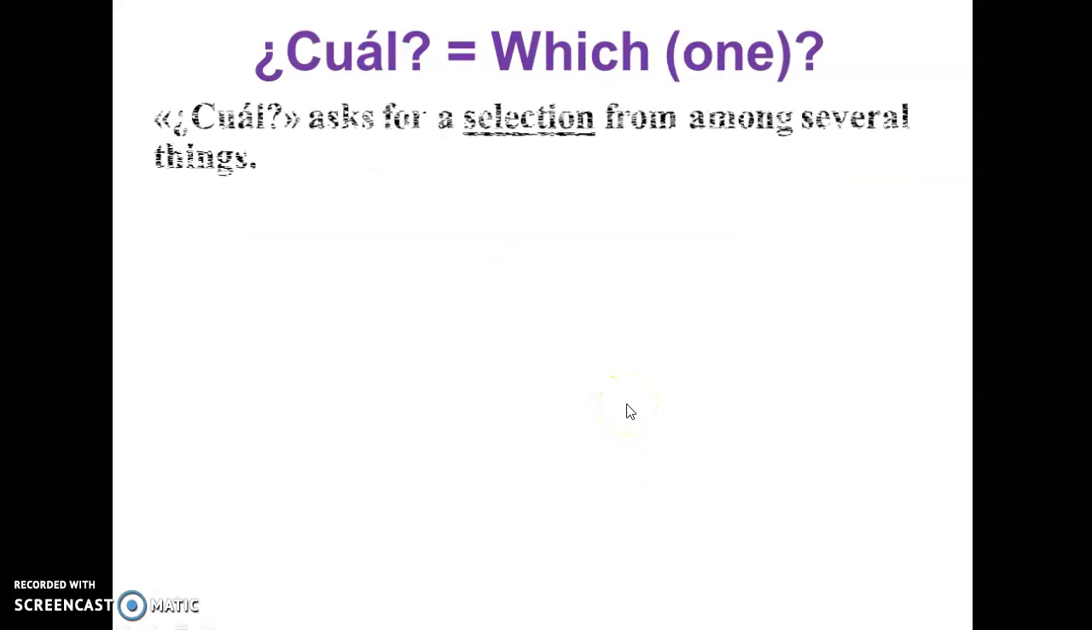But cuál, it's a little bit different. Cuál talks about which one. So basically it refers to a selection among several things. And so that's when we're gonna have to use cuál. It's always about a selection.